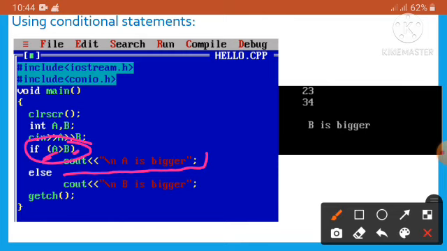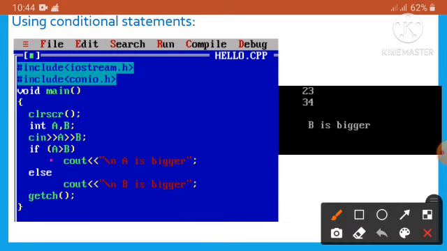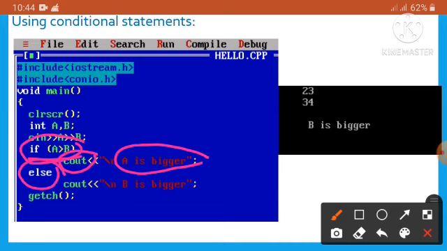If it is not true, then it will satisfy the else statement and print b is bigger, again using the cout statement.